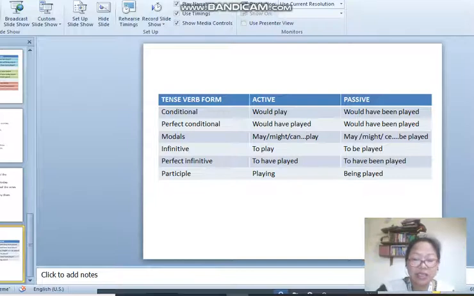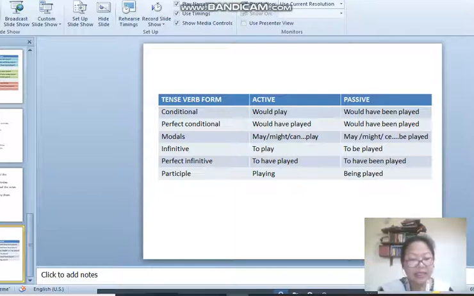The income tax return is to be filed, F-I-L-E-D, by the end of this month. Then the last sentence is the meeting is going to be held. Hold is the verb here. The past participle form of hold would be held. So it will be the meeting will be held at my house. Okay, so this is exercise C on page number 63.